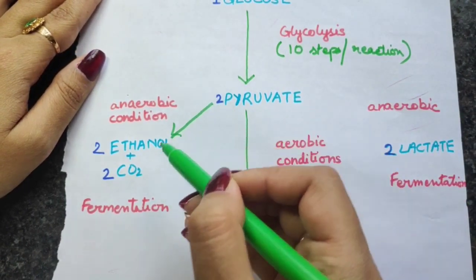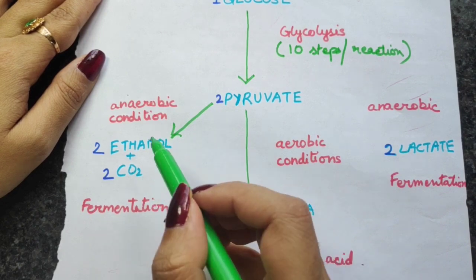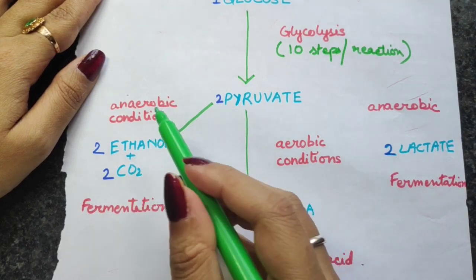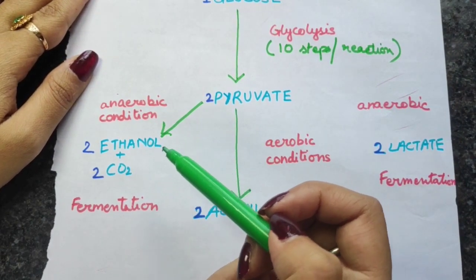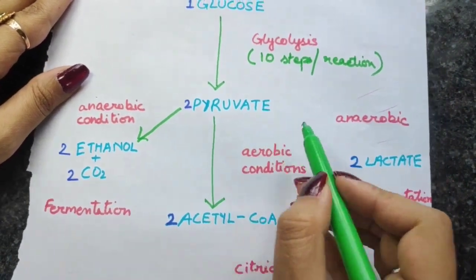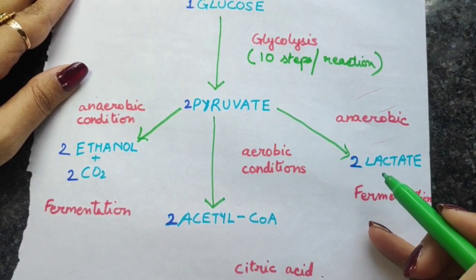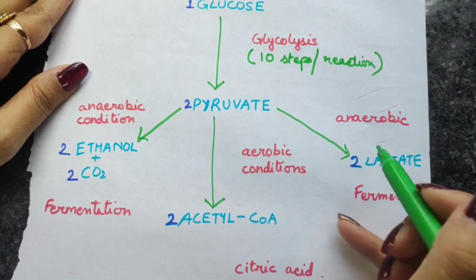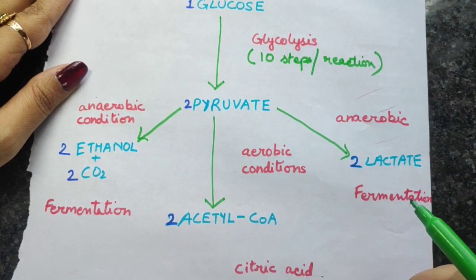Either it will form 2 ethanol and 2 carbon dioxide molecules, which is called ethanol fermentation, which occurs in anaerobic condition in some bacteria, in some microorganisms. And the other thing that can be formed in the absence of oxygen is 2 molecules of lactate from pyruvate under anaerobic conditions. That is called lactate fermentation.